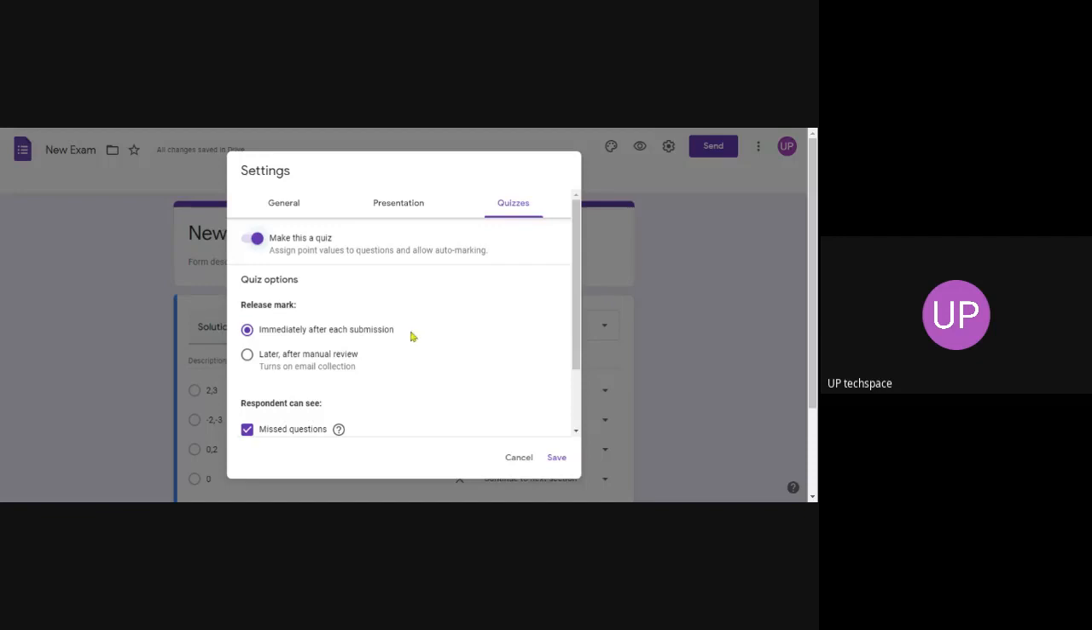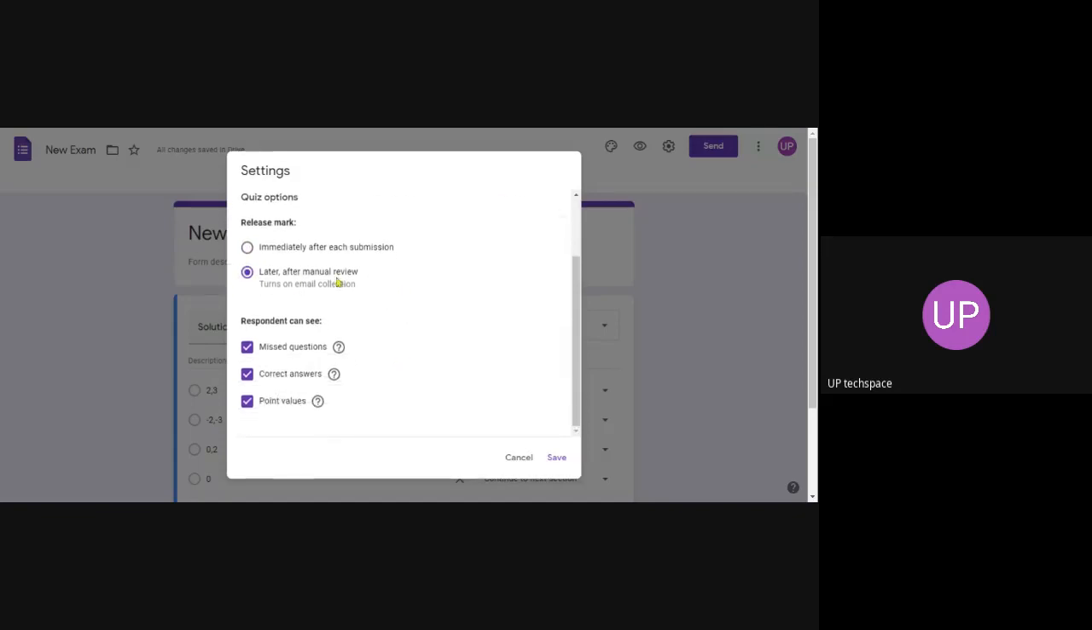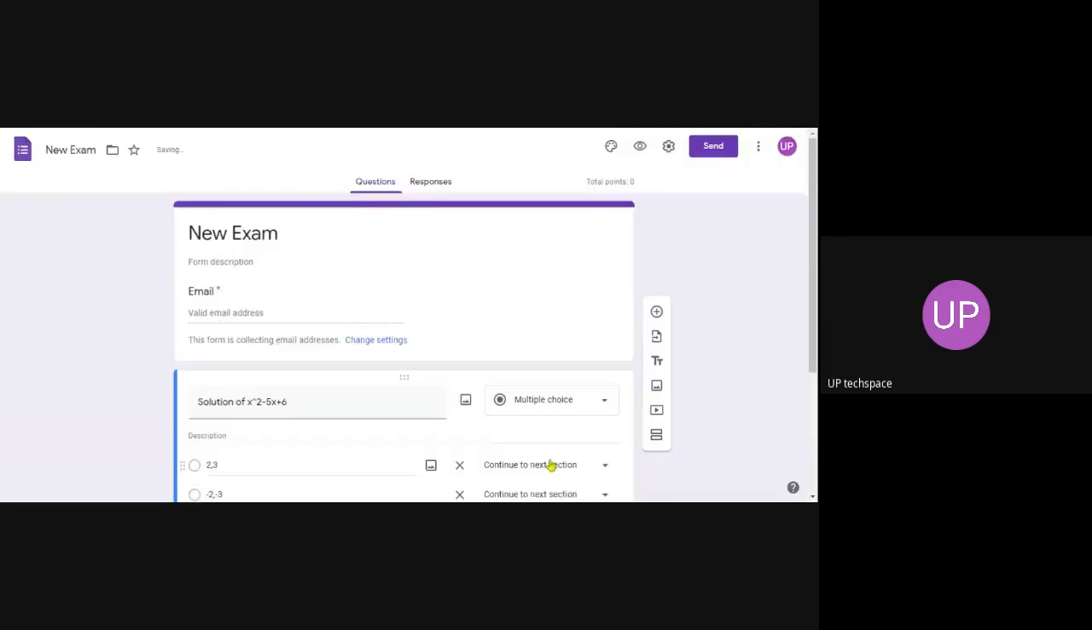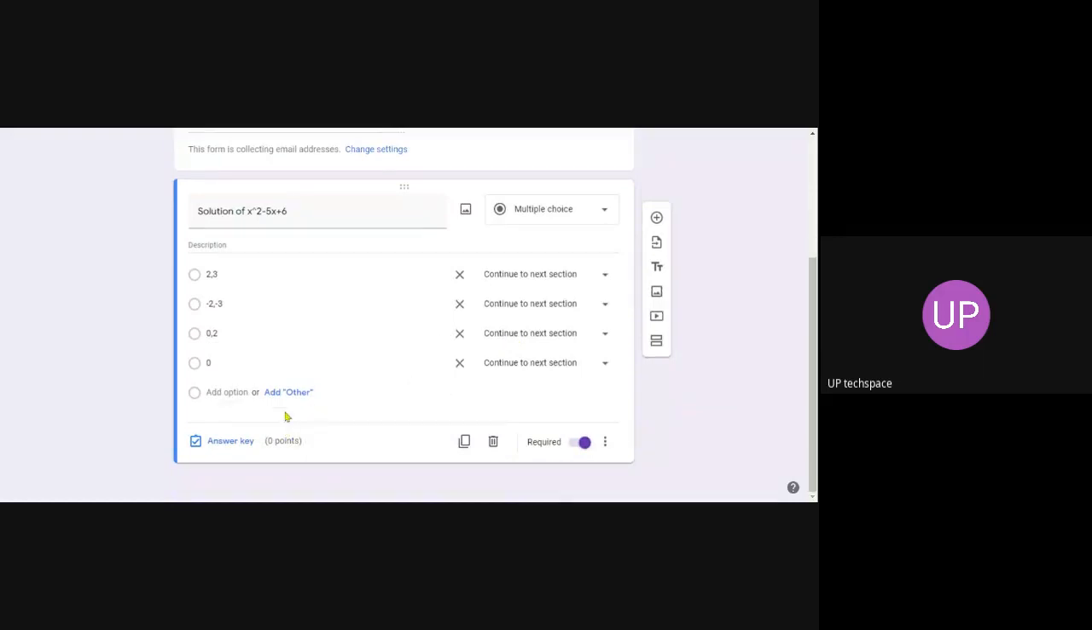Make this as a quiz. There are two options. You can release mark immediately after each submission or later after manual review. So whenever you click answer, then only you'll be able to see the answer. Also, there are some more options like respondent can see missed questions, correct answer, point values, etc. So click on save. Okay. If you do that, one more option will be there like answer key. So you can click on answer key.